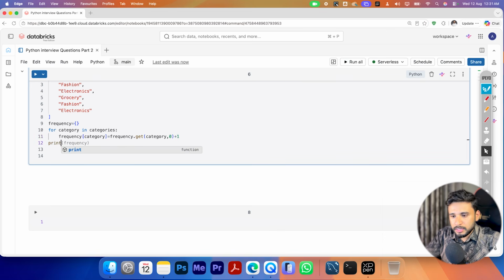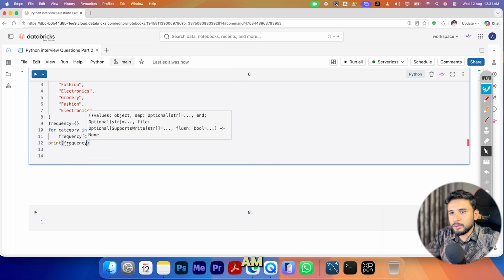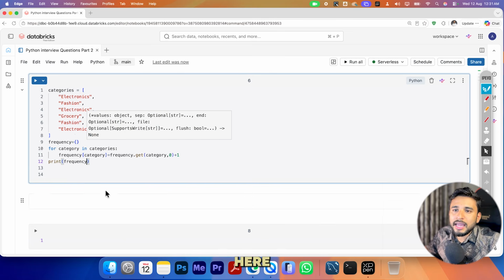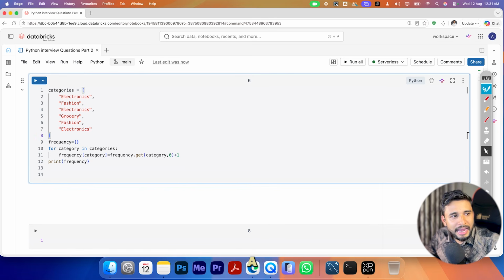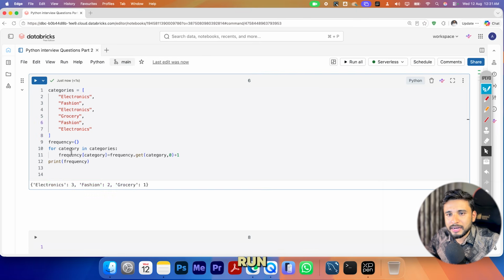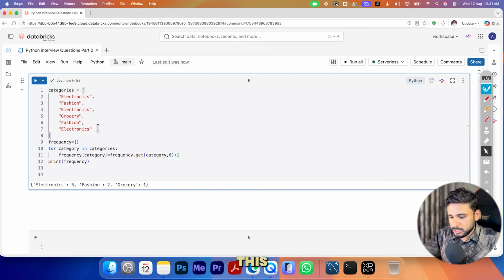And just print the frequency. What I am doing here, let me tell you. Basically here we have a list. This is the input. As of now, suppose we run this, we get electronics 3 times, fashion 2 times, and so on. Suppose I have this more times.